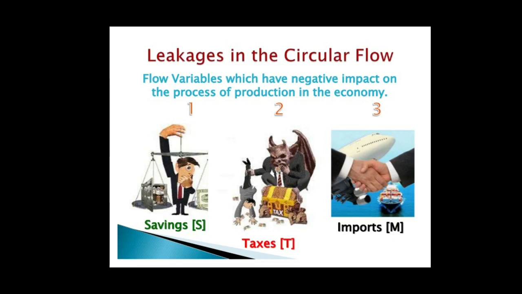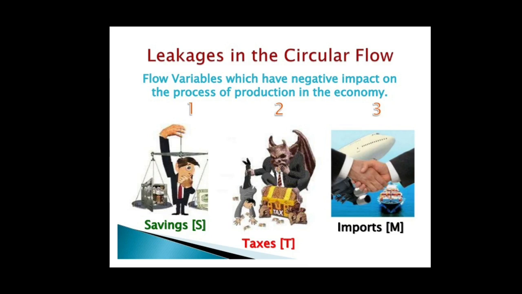Now let's understand the leakages and injections in the circular flow. Students, leakage means withdrawal of income from the flow. For example, when households and firms save part of their income, means that part of their income is not spent on goods and services, it constitutes leakage as saving is withdrawn from the economy and saving is withdrawal of some money from the income flow.